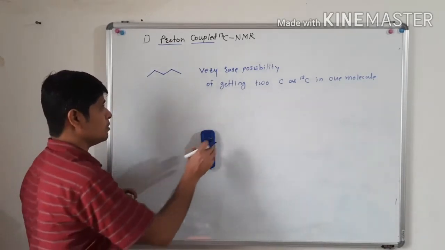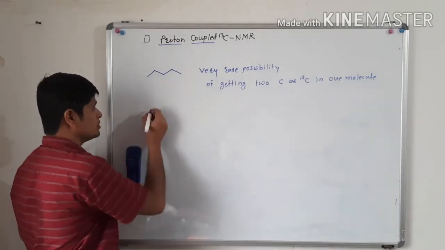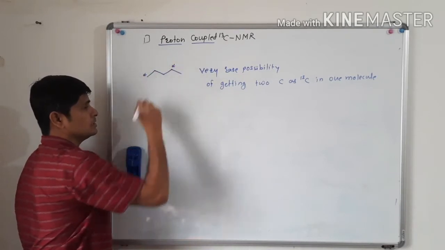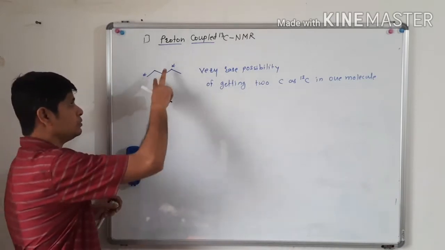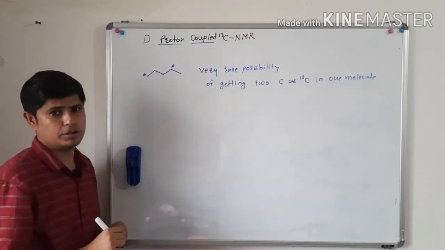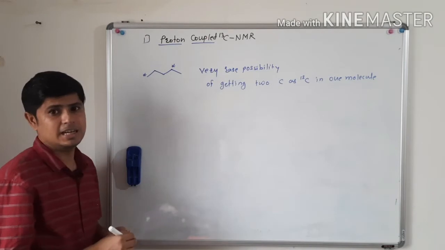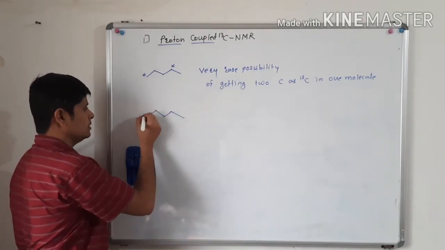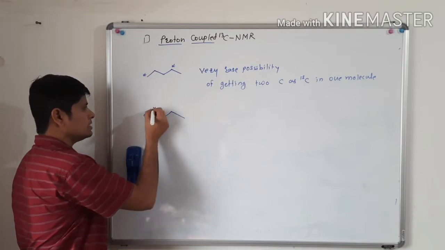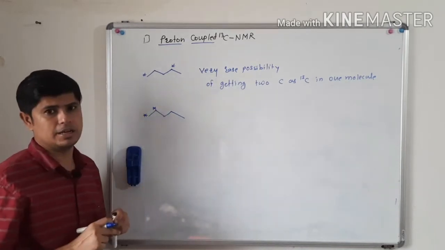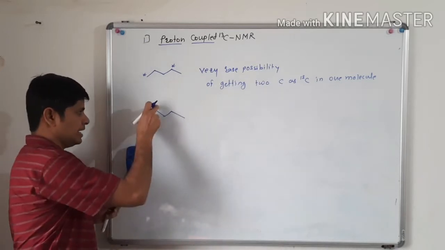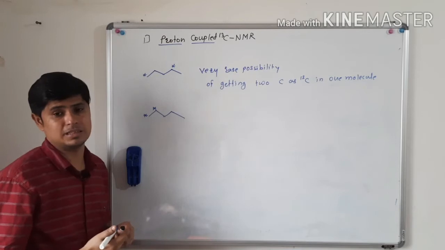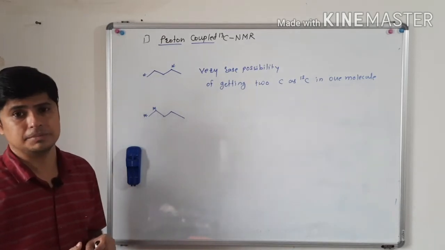Suppose I say this is a carbon 13 and this is a carbon 13. So I want any two carbons as carbon 13 in the same molecule. This possibility is very rare. And the second possibility: I want two adjacent carbons, either these or these, to be carbon 13.